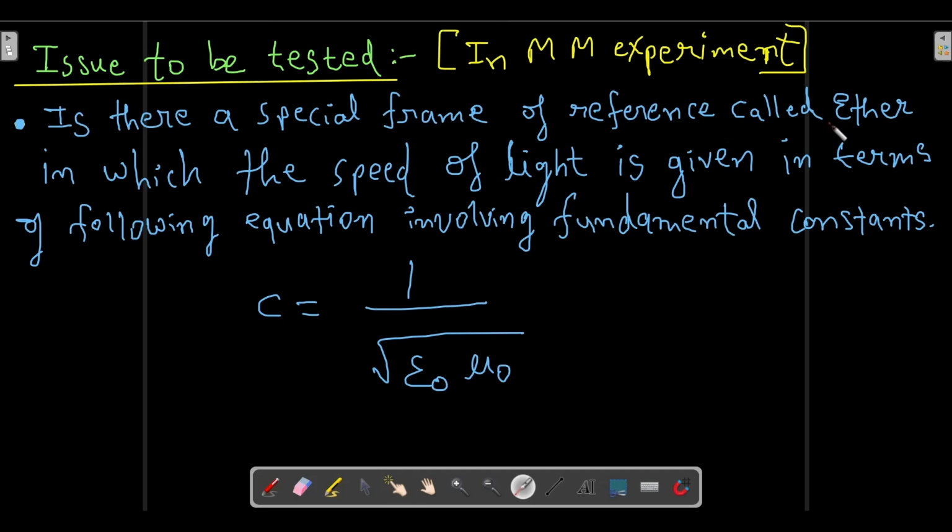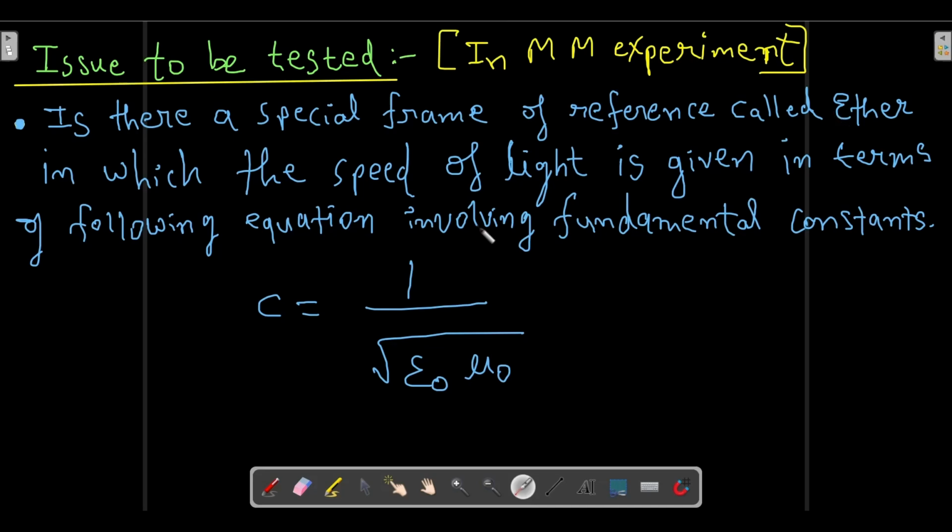Ether was such a frame which was considered to be at absolute rest. The assumption of the physics that existed during those days was that whatever values we measure with respect to ether are absolute values, true values, and whatever values we measure from frames other than ether are not true values. Those values are indeed modified values.